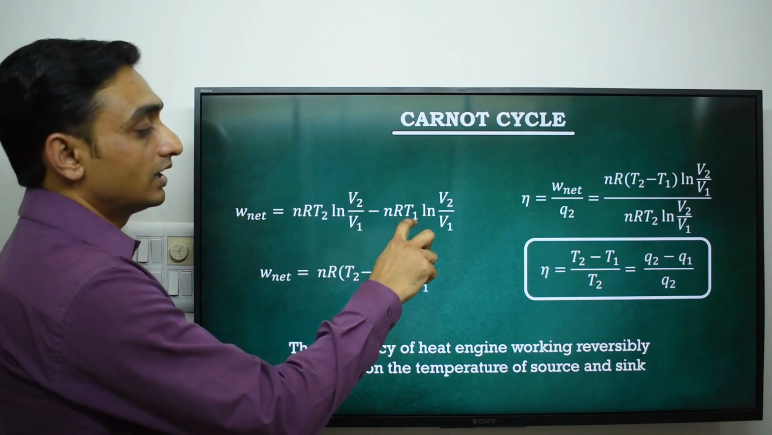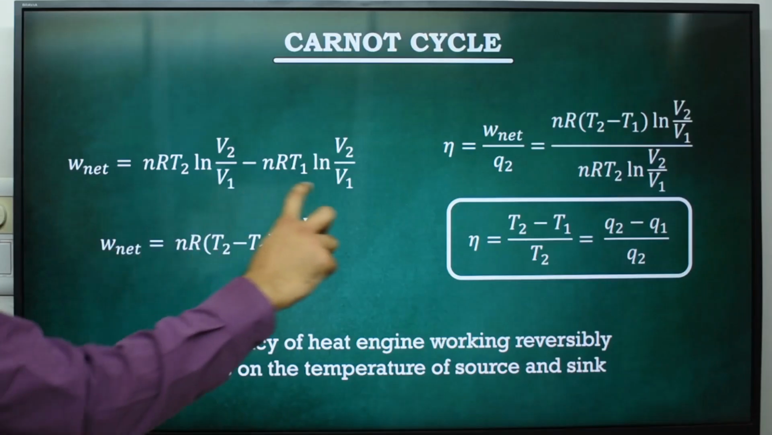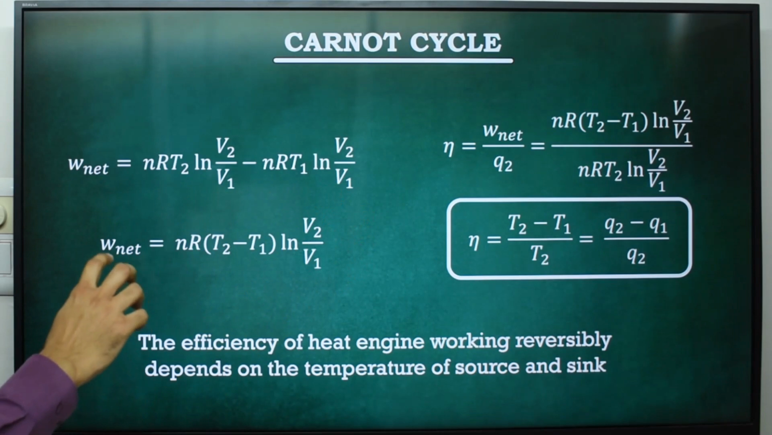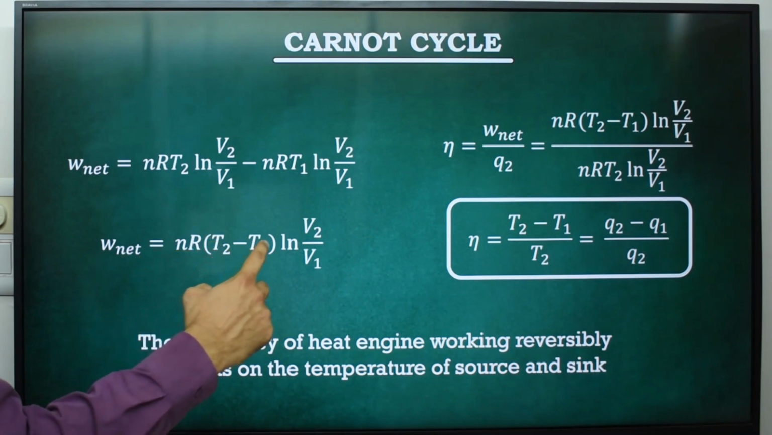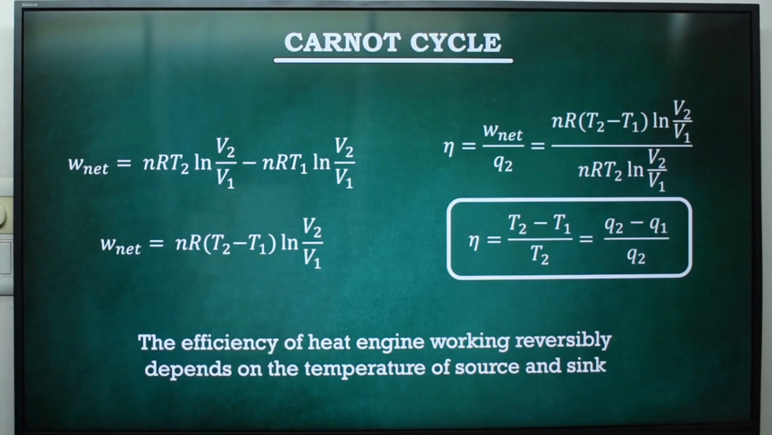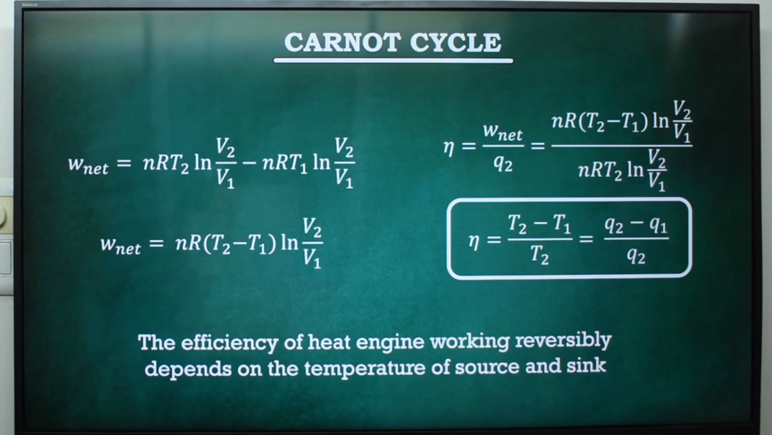Now we put this value in this equation, we get W net is equal to nRT2 ln V2 by V1 minus nRT1 ln V2 by V1. So from this equation we can say that W net is equal to nR into bracket T2 minus T1 ln V2 by V1. So this is the equation of net work which we can get from the system.